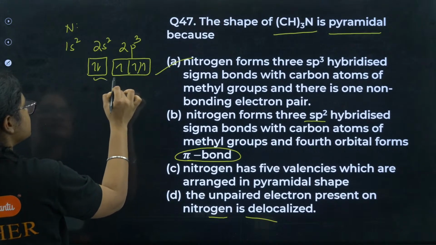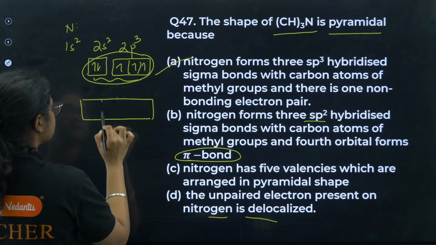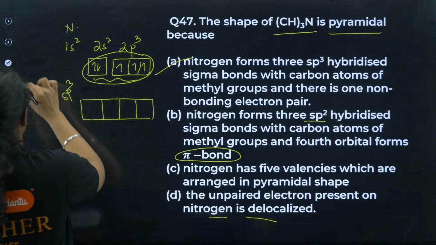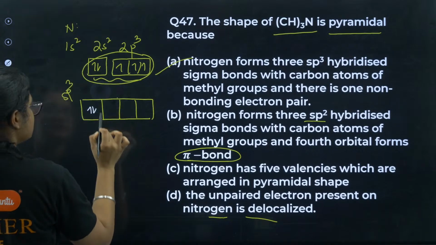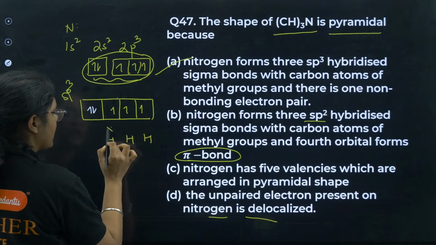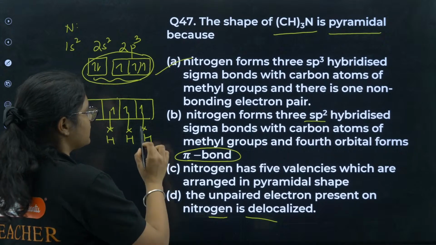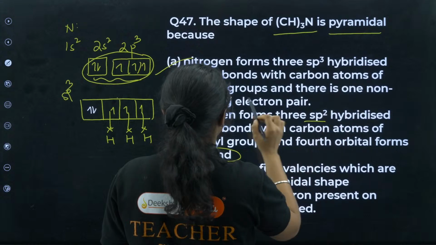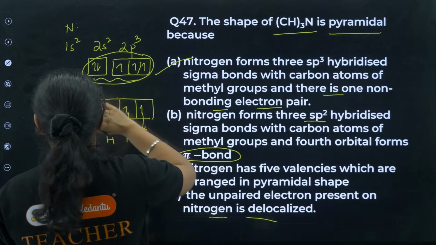Now what happens? These orbitals undergo hybridization to give you 4 sp3 hybrid orbitals. In that, this is the lone pair of nitrogen, and the other 3 are used for bonds. So nitrogen forms 3 sp3 hybrid orbitals with sigma bonds with carbon atoms, and there is one non-bonding electron pair. Okay, so option number A.